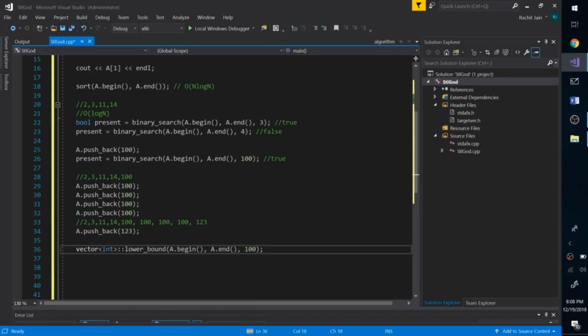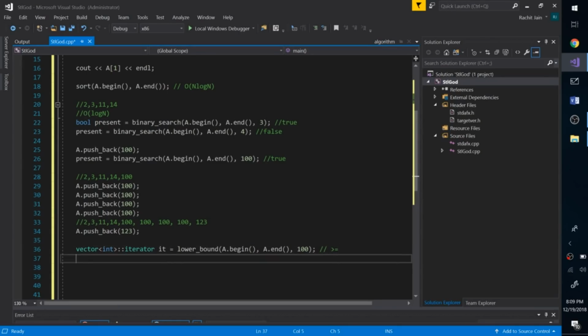Iterator of vector int iterator. And if you are thinking this is really getting complex, don't worry about that. We are going to simplify this a lot. So I'm doing lower bound on the whole array on the value 100, and this should return the iterator pointing to this 100, because lower bound is nothing but give me the iterator to the first element which is greater than or equal to.